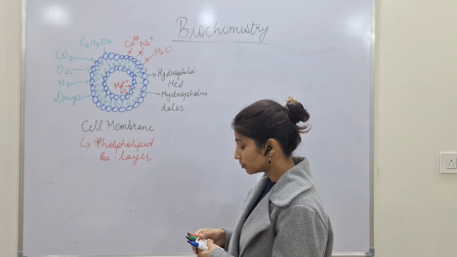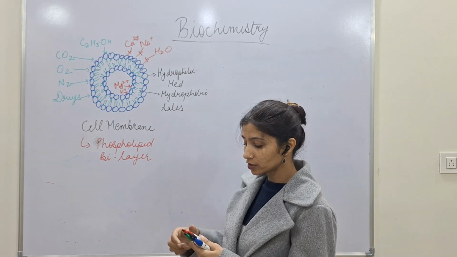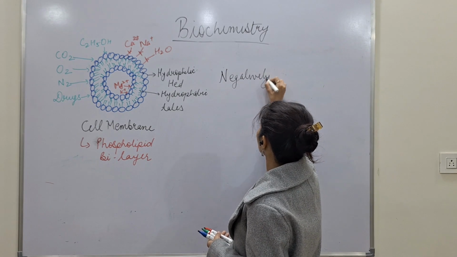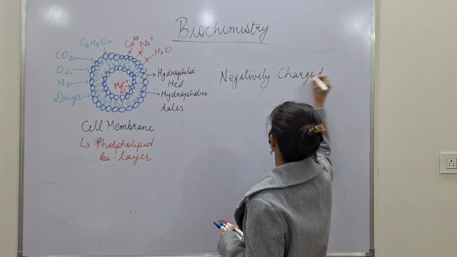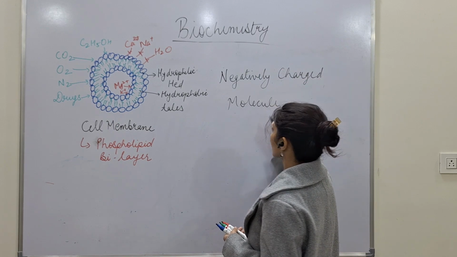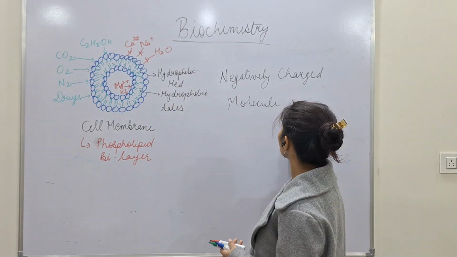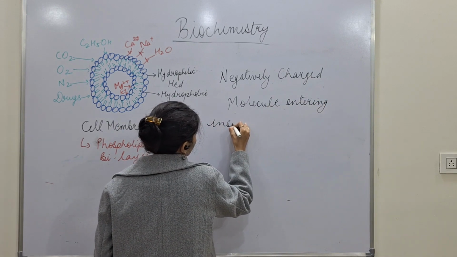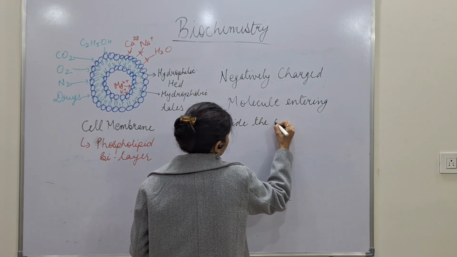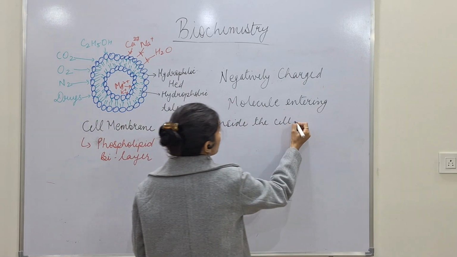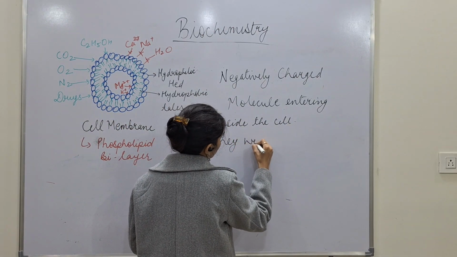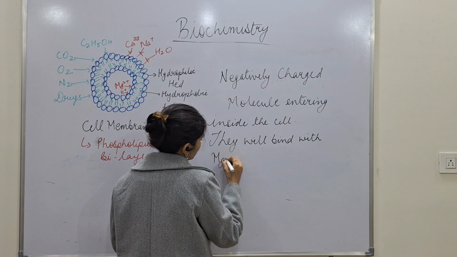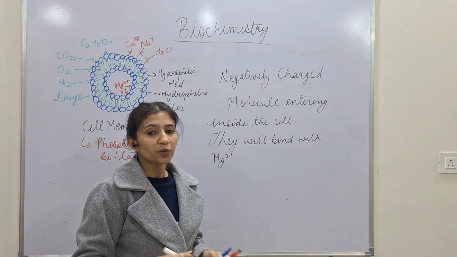Now here you need to understand one more thing: if you have any negatively charged molecule which is entering inside the cell, what they have to do is bind with magnesium ion, with magnesium, for their process or whatever work they have to perform.